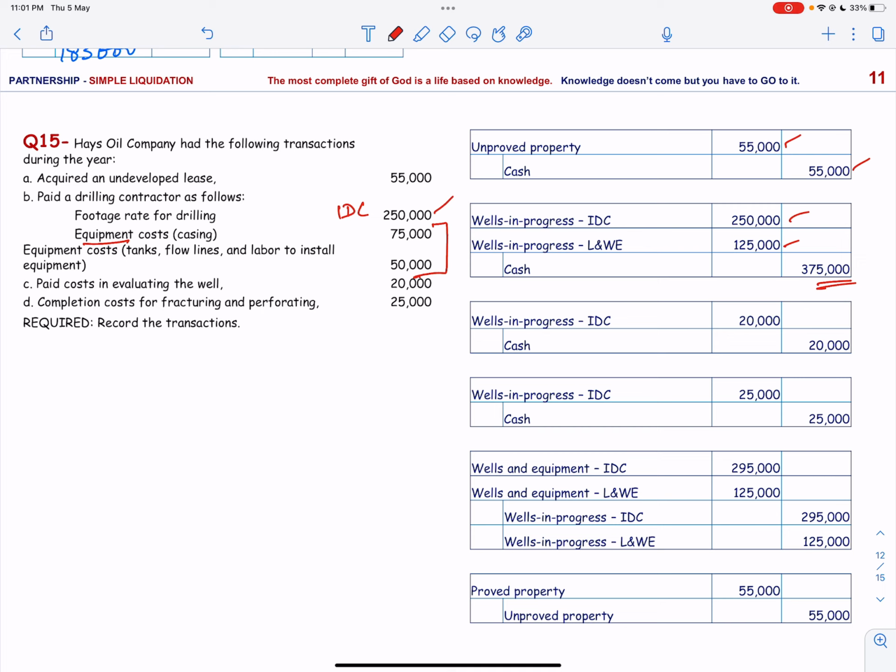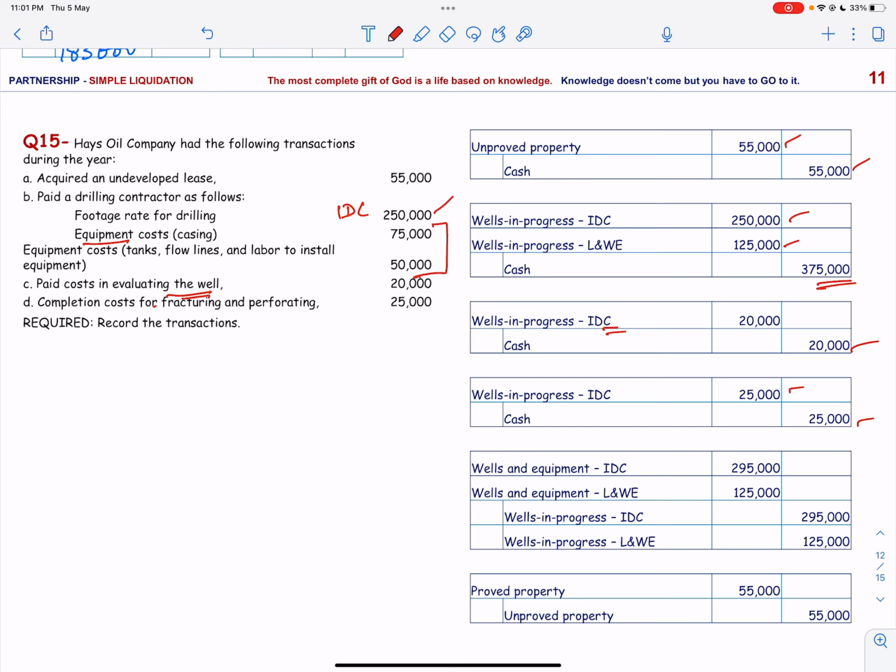375. Then they paid the cost of evaluating the well, again an intangible drilling cost. Then the completion cost for fracturing and perforating is 25,000. So again this is going to be a debit for intangible drilling cost. Don't forget that once we have done it, we have to make two important entries.